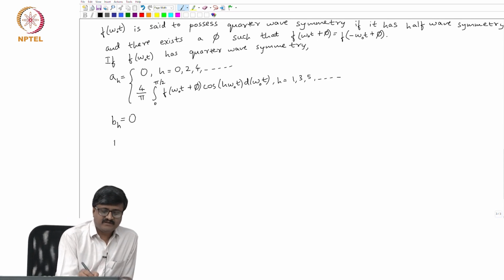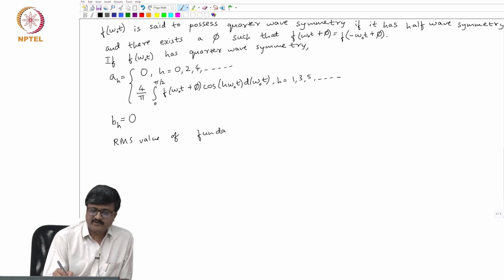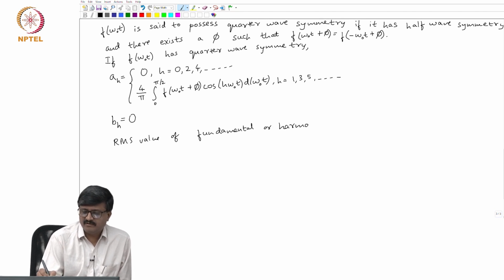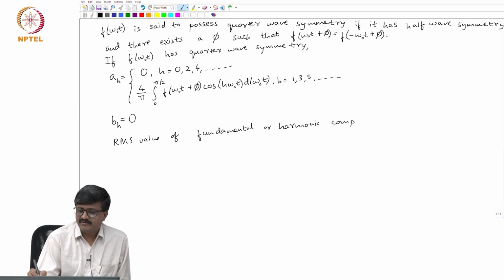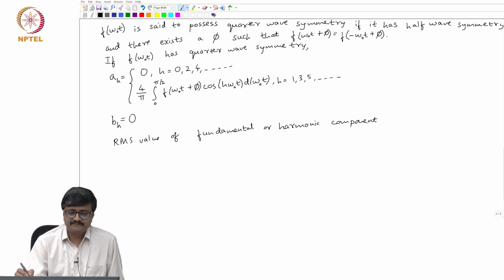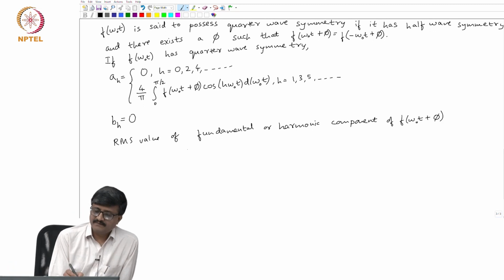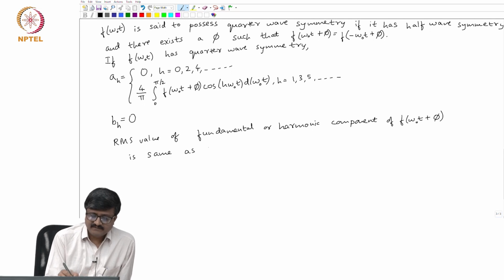So, the point to be noted here is the RMS value of the fundamental or harmonic component of f of omega o t plus phi is the same as that of f of omega o t.